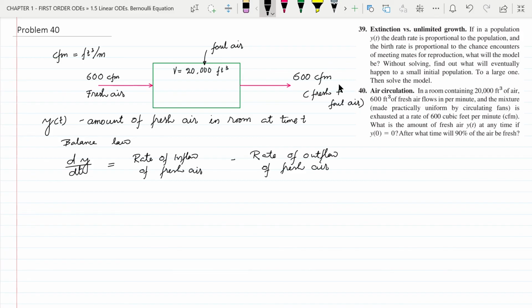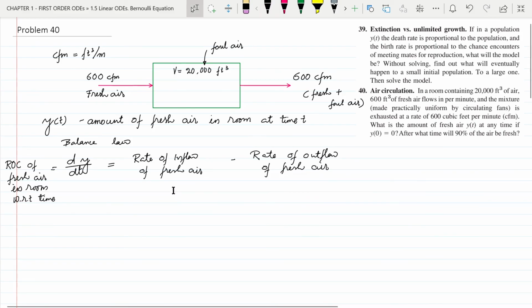So this dy by dt is the rate of change of fresh air with respect to time. Now what is the rate of inflow of fresh air? It is given in the question. It is constant at 600 cubic feet per minute, but the rate of outflow of fresh air depends on y of t, the amount of fresh air in the room at any time t.